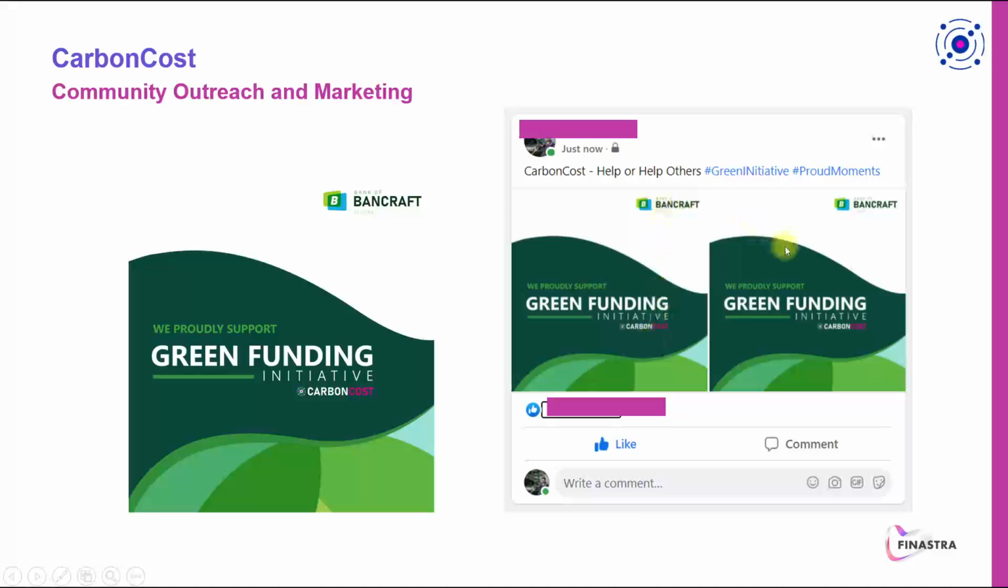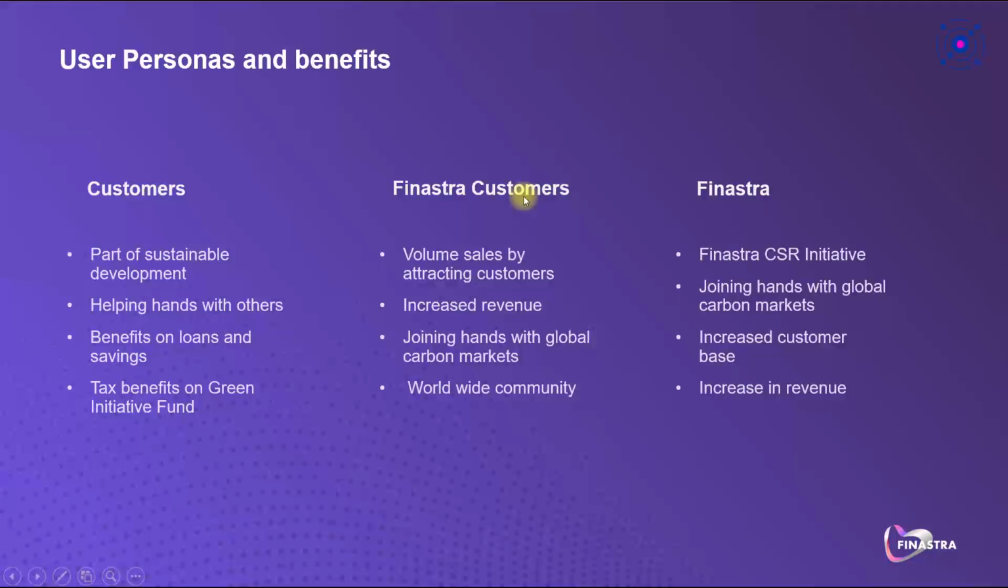Banks or credit unions can declare themselves as Go Green. User persona and benefits. For individuals, they can proudly say that they are part of sustainable development or they can join hands with others. They will get tax benefits and benefits from banks and government authorities for going green. Banks and credit unions, by attracting more customers, will increase volume sales. Worldwide community and joining hands with carbon neutrality markets. For Finastra, we have the CSR initiative goals that will align with this. Increased customer rate and sales, and thus an increase in revenue.